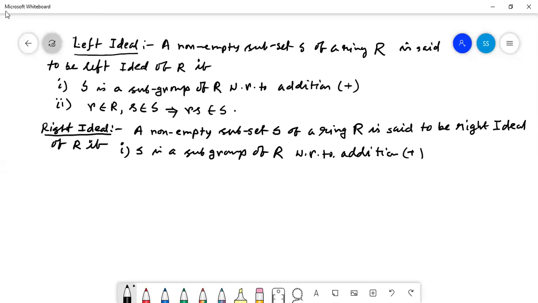And number two, small r belongs to R, small s belongs to capital A, implies that sr belongs to A. Previously it was rs, so it is a left ideal. Here sr, that is a right ideal. Yes, this is the definition of left and right ideal.